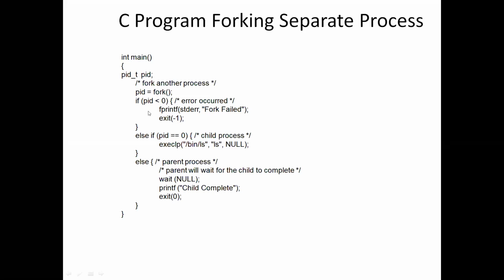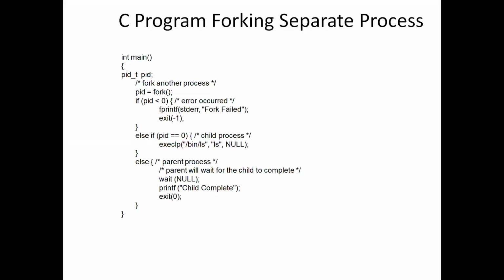Here you can see the if-else statement: if pid is less than 0, if pid is equal to 0, if pid is greater than 0. If pid is less than 0, the fork has failed. That means some error occurred while creating the child process.